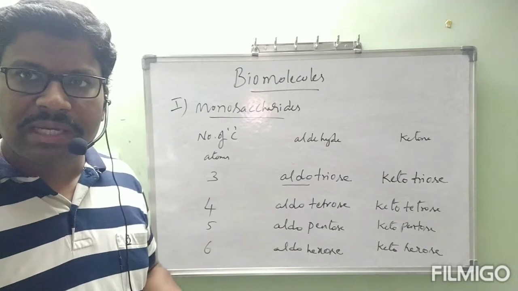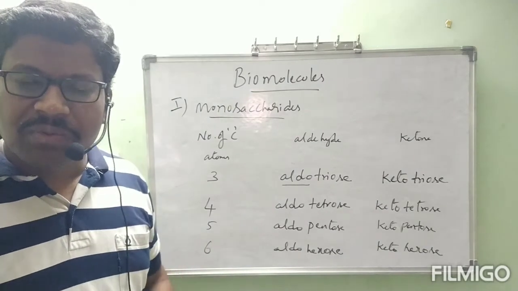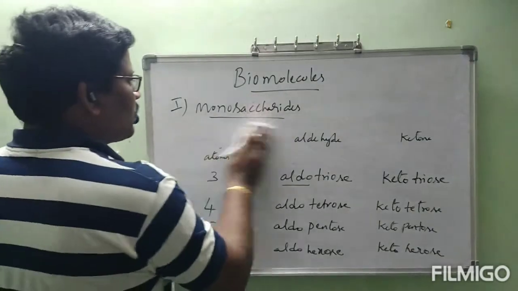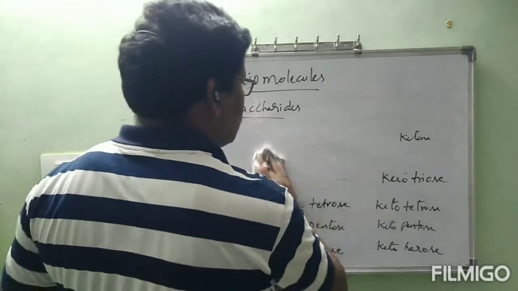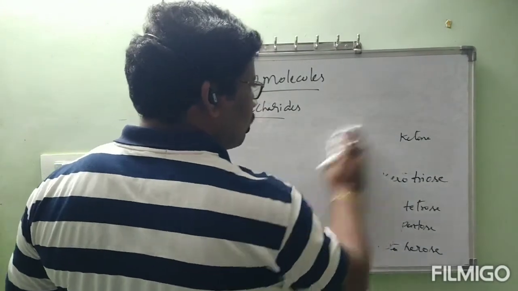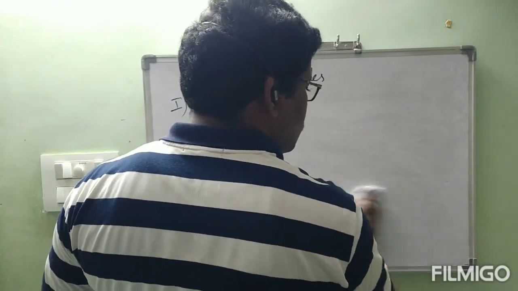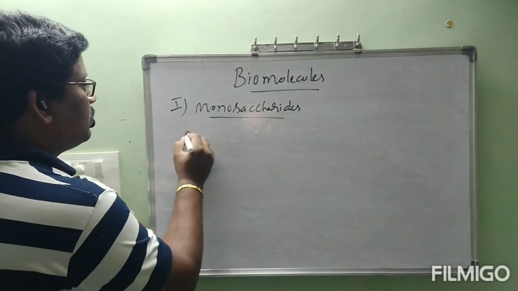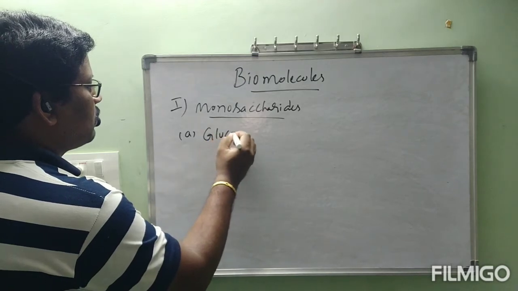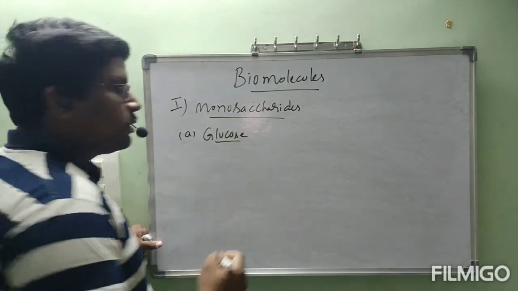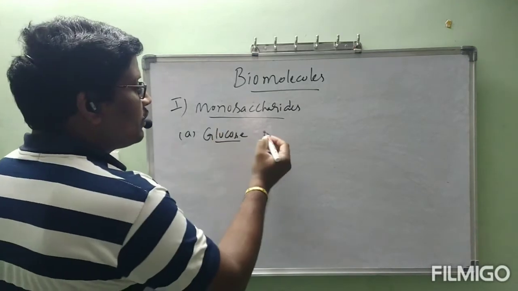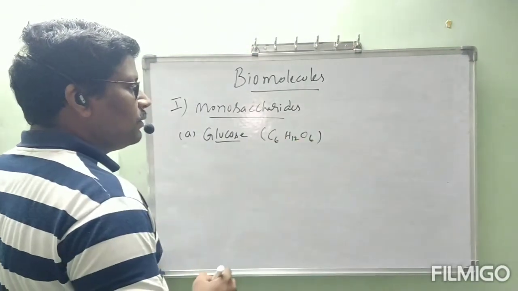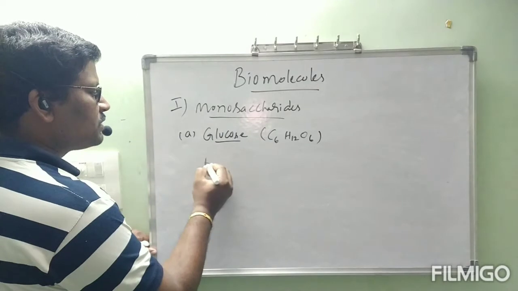Now we are going to study a particular compound under monosaccharides, that is glucose. Shall we go through that? Now let us see. Glucose comes under monosaccharides, with molecular formula C6H12O6. Under glucose, first is preparation.